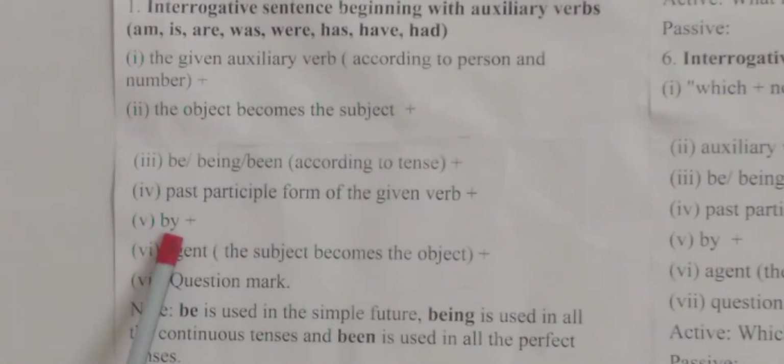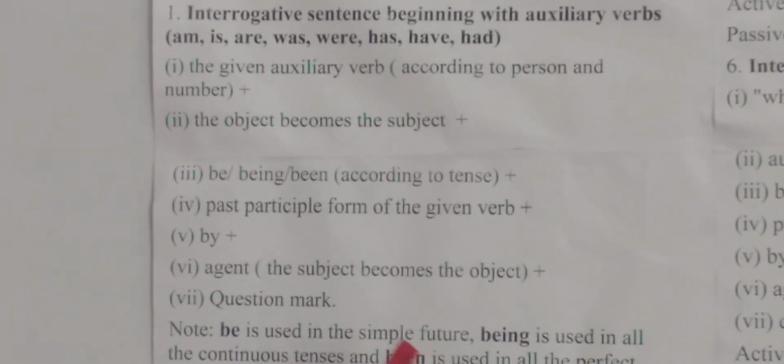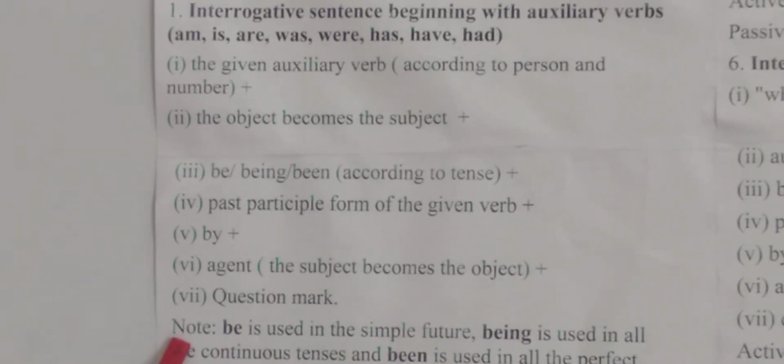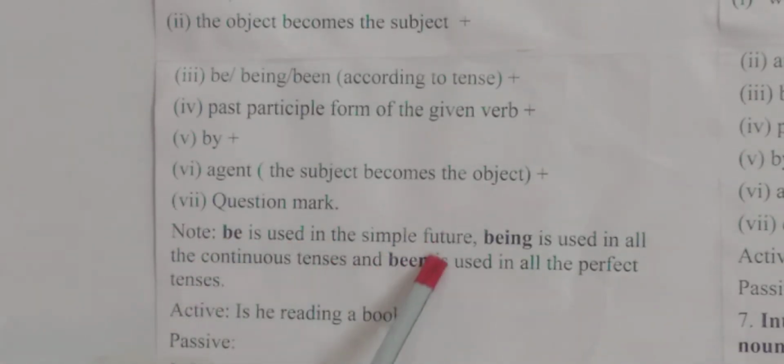Number 5. By. Number 6. Agent. The subject becomes the object. This means the agent. Look here. The last one is question mark. Mind it. In the interrogative sentence there must be a question mark at the end of our sentence. Dear students, look here. I have given a note. Notice that be is used in the simple future, being is used in all the continuous tenses, and been is used in all the perfect tenses.